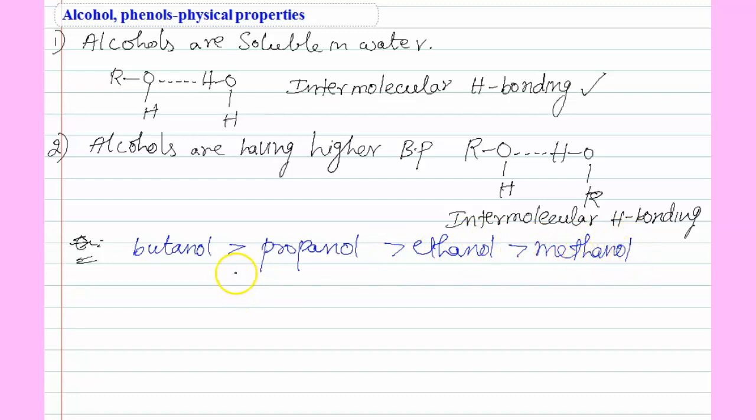Here but is 4 carbons, prop 3 carbons, eth 2 carbons, meth 1 carbon. So as the number of carbons increases, molecular mass also increases, then boiling point also increases.